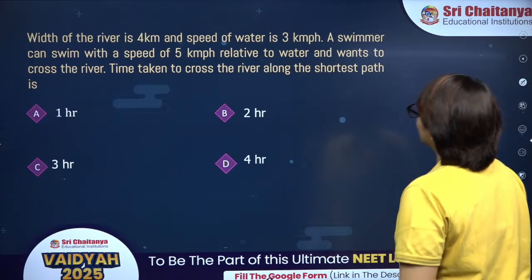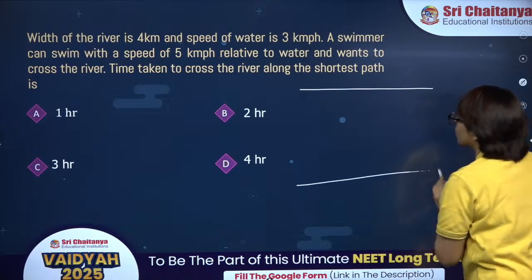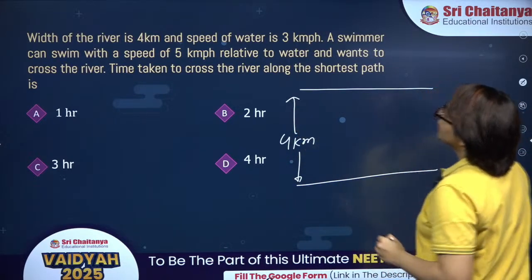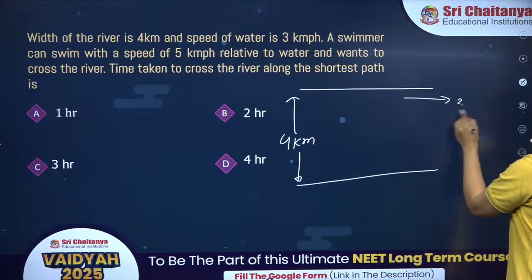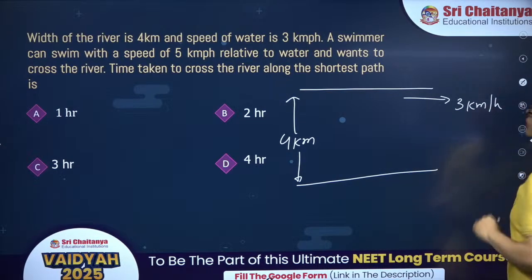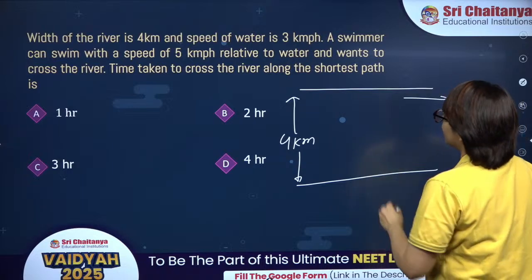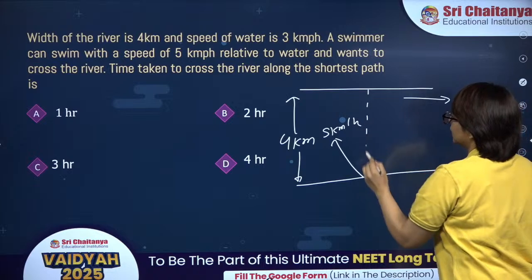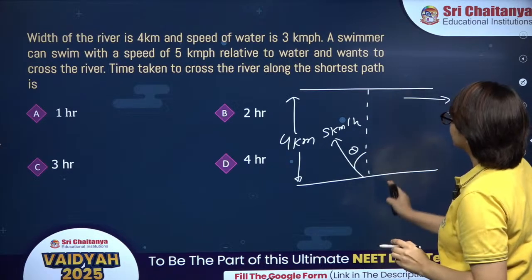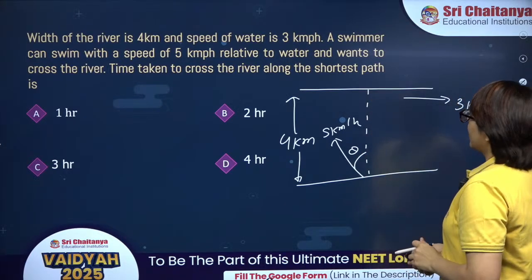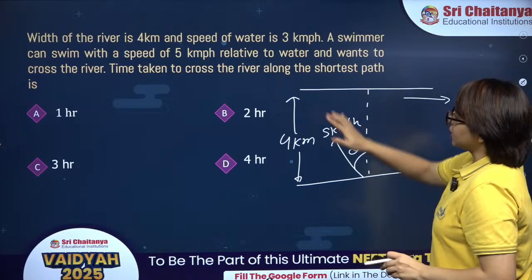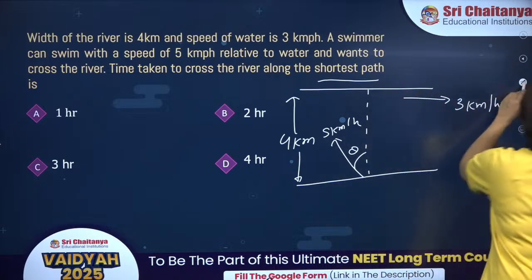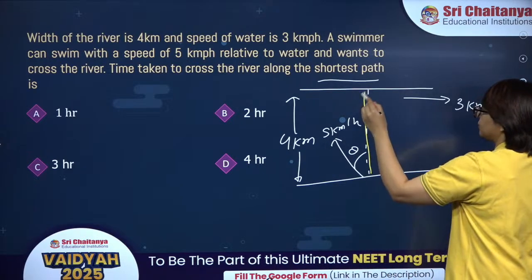Width of a river is 4 km. Acha, we want to cross this river which has width of 4 km like this. And speed of water is 3 km per hour. ठीक है? A swimmer can swim with speed of 5 km per hour relative to the water. Let's say the swimmer is swimming at an angle theta with the vertical line and wants to cross the river. Time taken to cross the river along the shortest path. We want to cross the river using this shortest path.